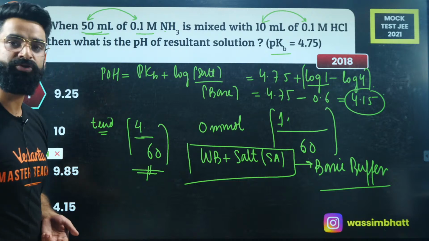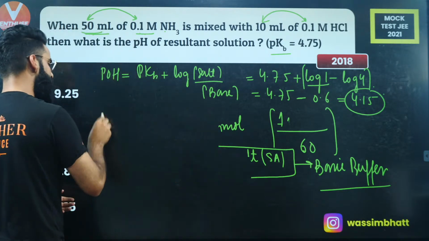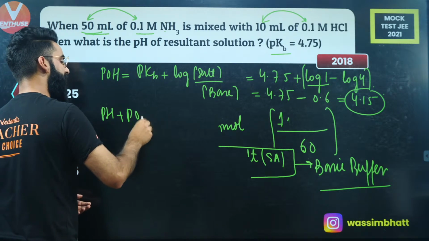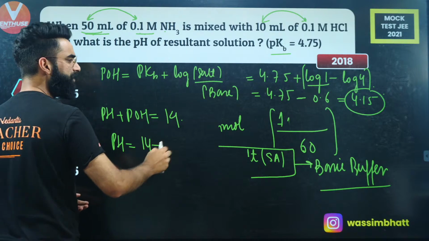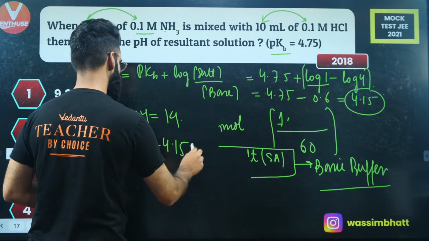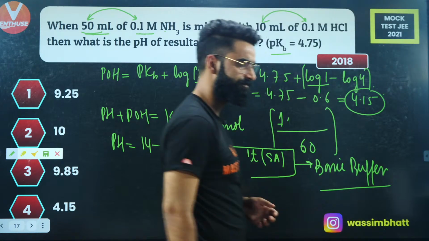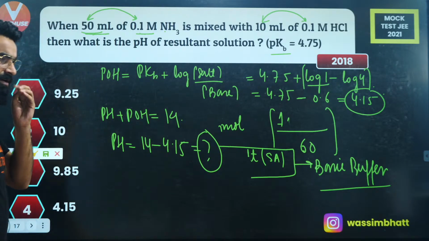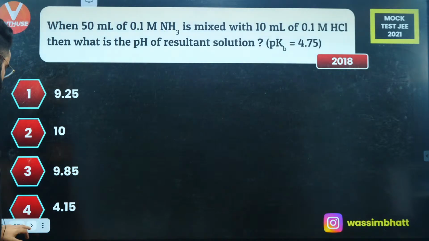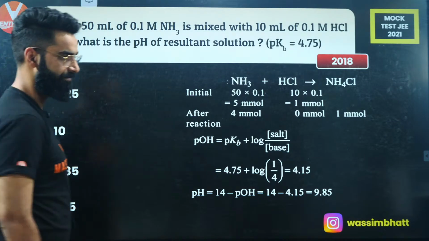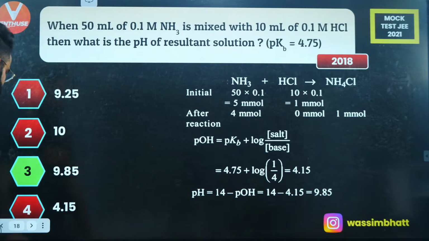But people, am I supposed to calculate pOH or pH? I'm supposed to calculate pH, right? So I'll be using the simple formula, pH plus pOH at 25 degrees centigrade, that's 14. So from here you can calculate pH as 14 minus pOH, which is 4.15. Solve it, get the value. That's something which I was supposed to calculate. Perfect? So finally the answer will be 9.85, right? I'm sure it's clear to everyone. Perfecto. Let's move on to one more question, guys.